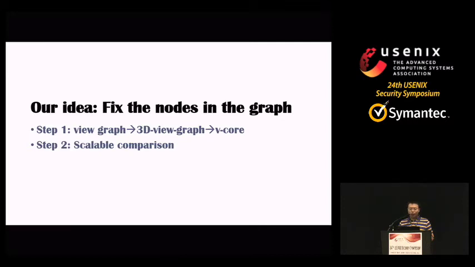So our idea is to fix the node in the graph. The first step is to map a view graph to a 3D view graph, and we can generate the mass center of this 3D view graph. Then in the second step, we do a scalable comparison.